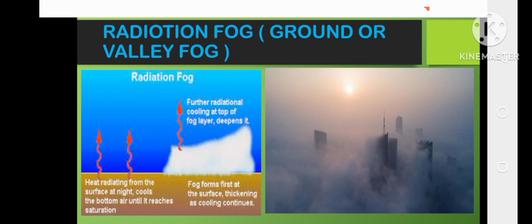So kani kakita naman siguro tani kanang sa mga valley fog. So mo ni siya example sa fogs nga makita nato. So kung sa advection is horizontal siya, sa radiation fog is kanang pataas.